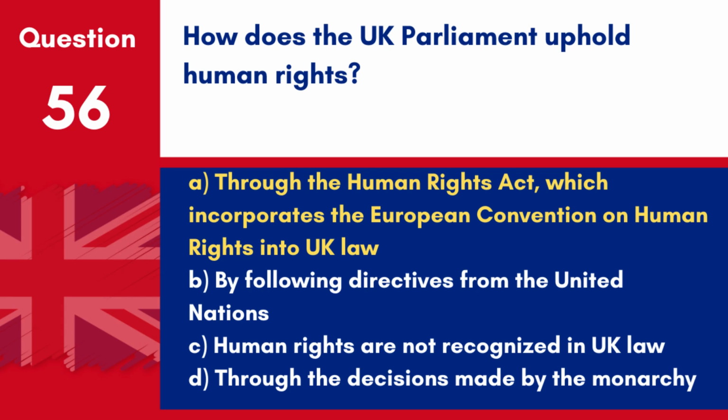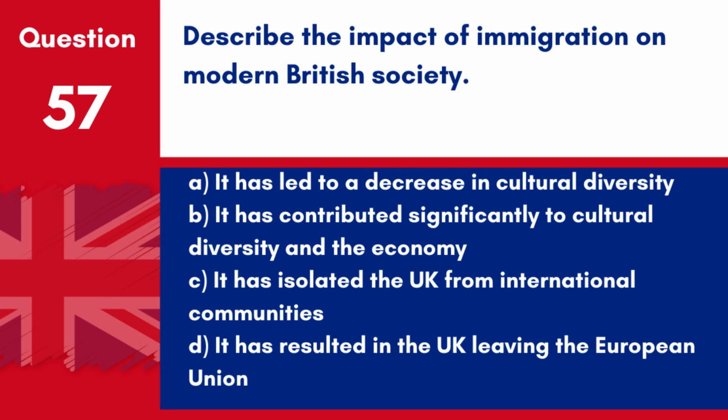domestic law. Question 57. Describe the impact of immigration on modern British society. A. It has led to a decrease in cultural diversity. B. It has contributed significantly to cultural diversity and the economy. C. It has isolated the UK from international communities. D. It has resulted in the UK leaving the European Union. Answer B. It has contributed significantly to cultural diversity and the economy. Immigration has shaped modern British society by contributing to cultural diversity and the economy.